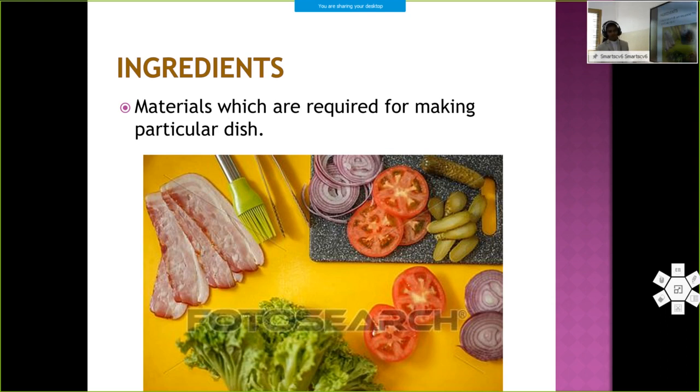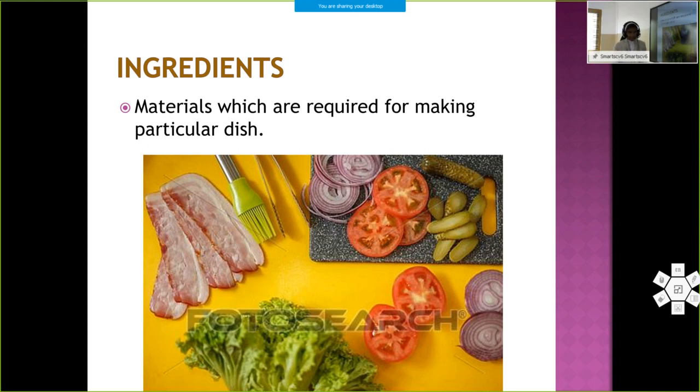We discussed so many different kinds of ingredients. They can be vegetables, meat, spices, or rice, wheat, or something like that. These are all called ingredients. So I'm asking you, what is the difference between recipe and ingredients? Is there any difference, or is it the same?